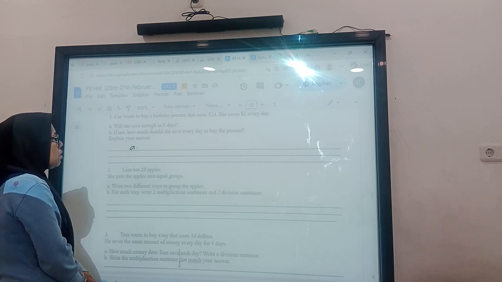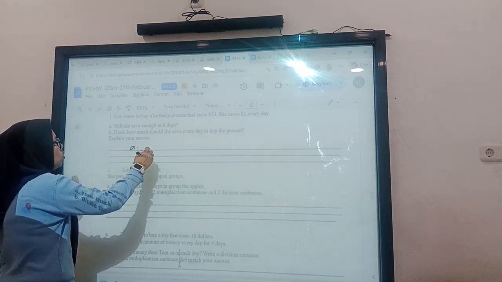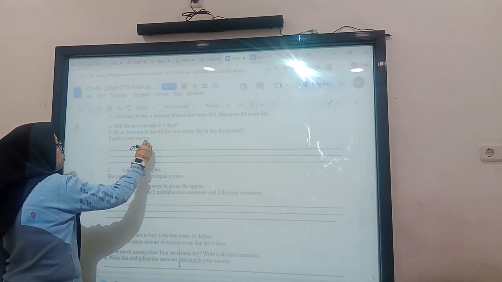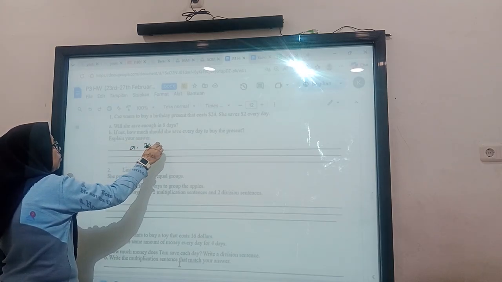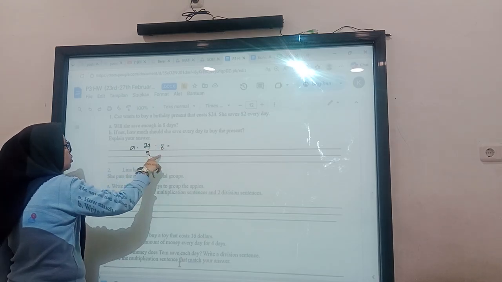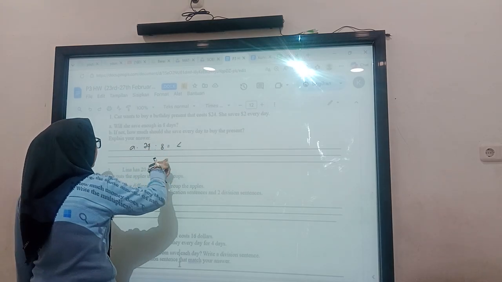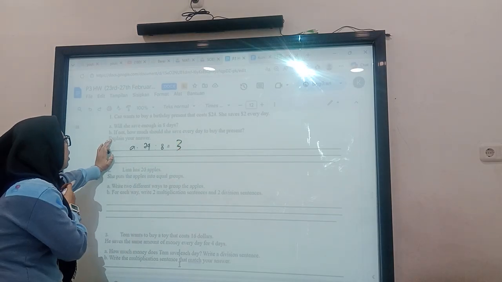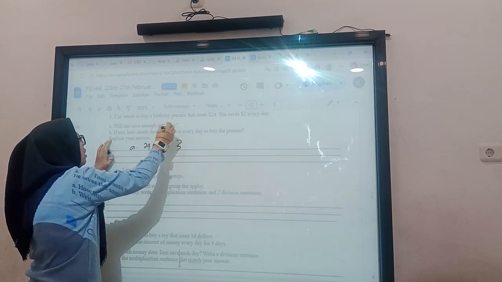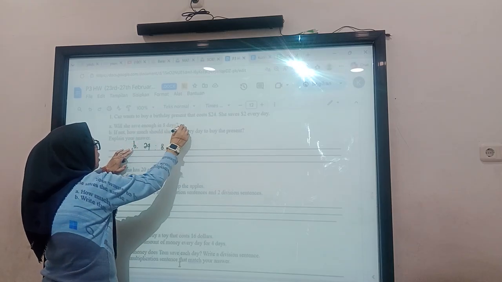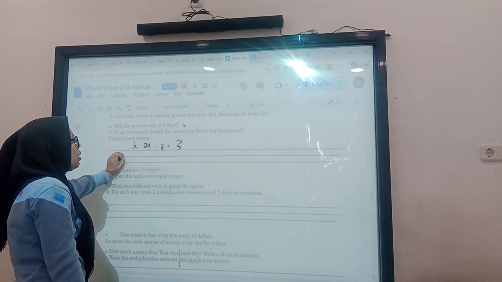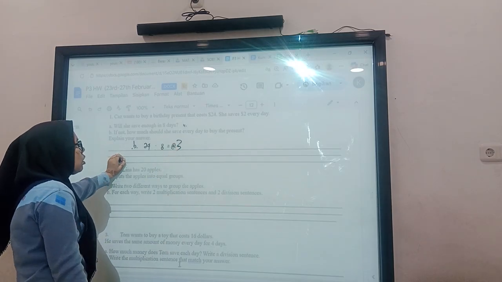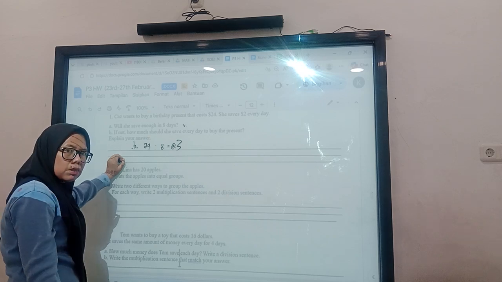To know the answer, we have to divide first. The present costs $24, and if we divide by 8, it becomes 3. Will she have enough money in 8 days? This one is no. And if not, how much should she save every day to buy this? It means that she has to save $3 every day to get $24 to buy the present.